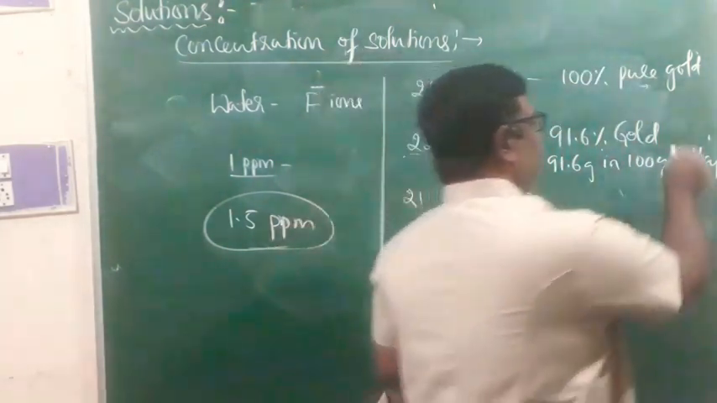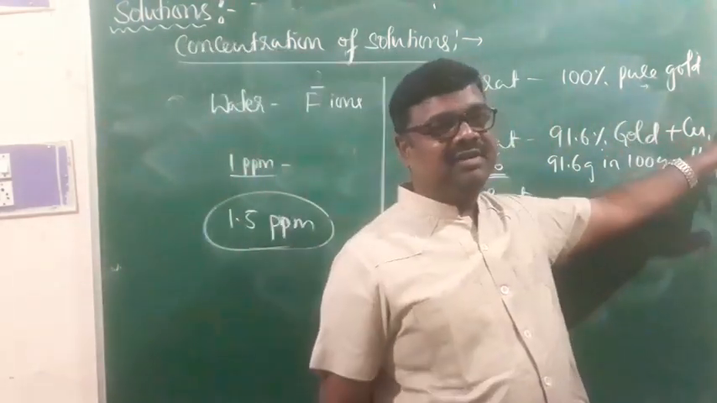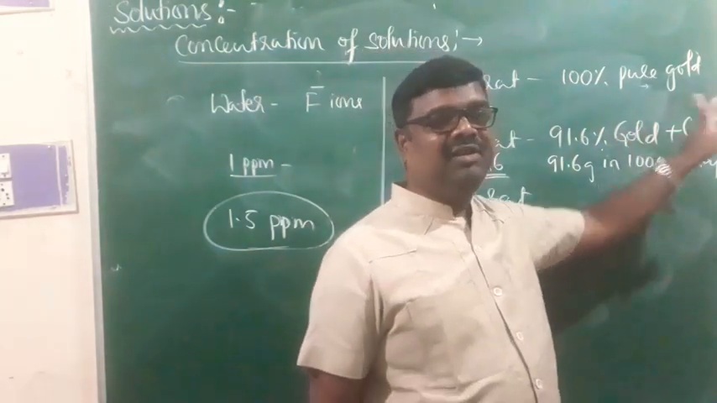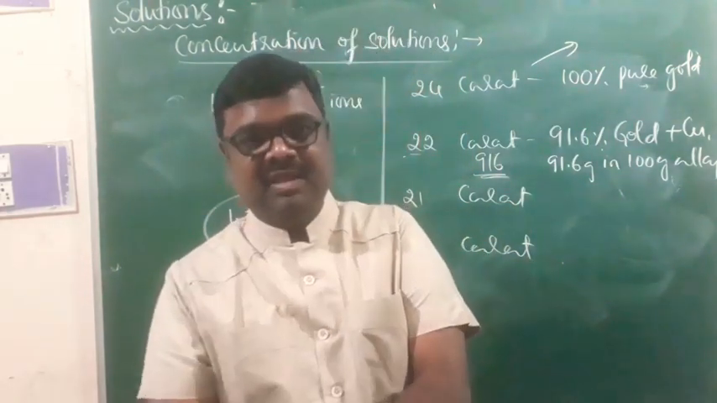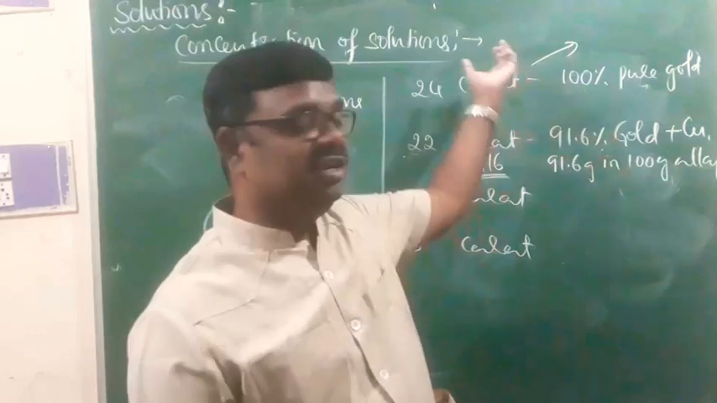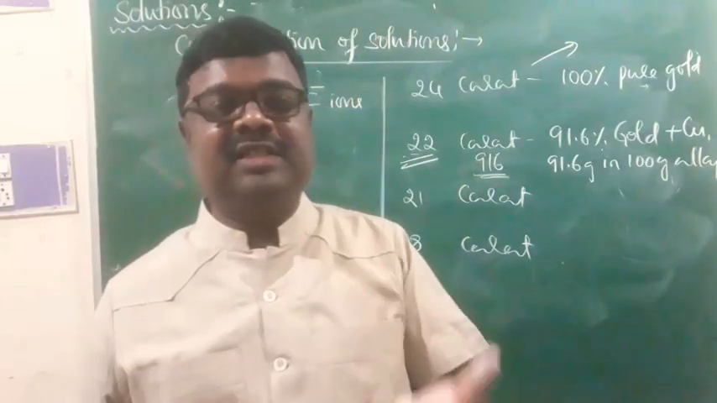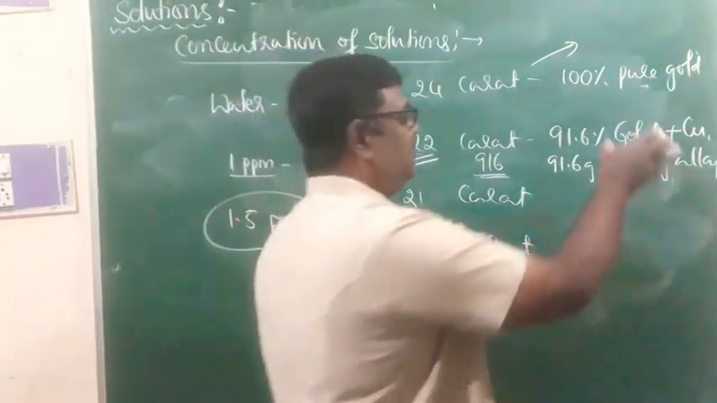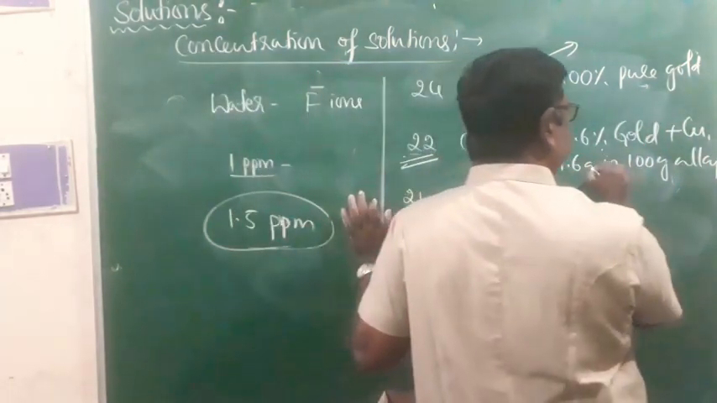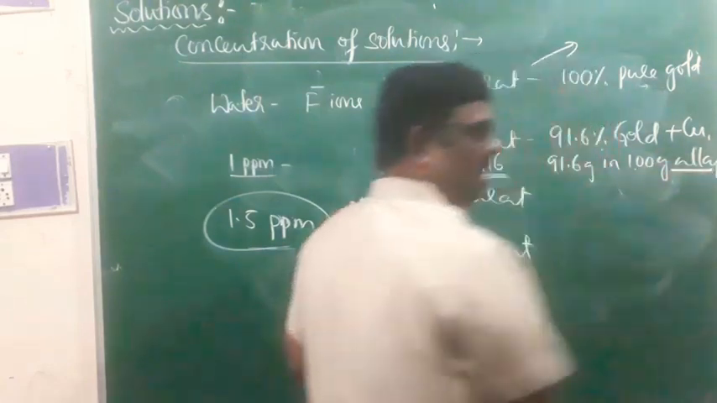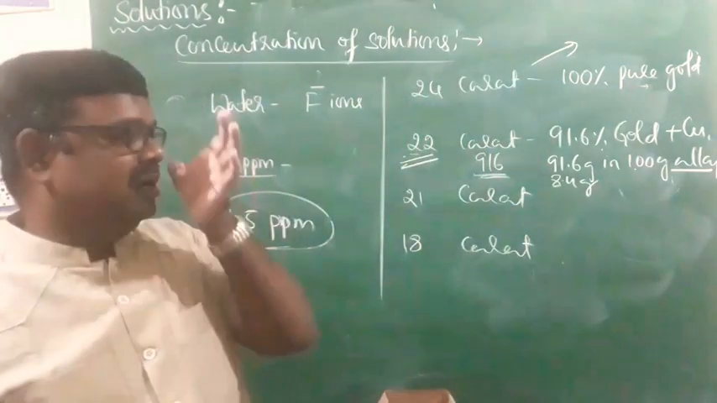Because 22 karat gold is an alloy of gold and copper. Pure gold is not useful for designing ornaments, since very delicate designs cannot be made using 100% pure gold. Because of that, we use 22 karat gold, which is highly useful for designing gold ornaments. It is a solution of gold and copper: copper is the solute, gold is the solvent. 916 gold is 91.6 grams of gold in 100 grams of alloy. The remaining 8.4 grams will be copper.